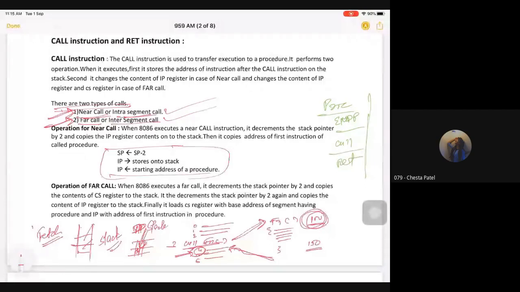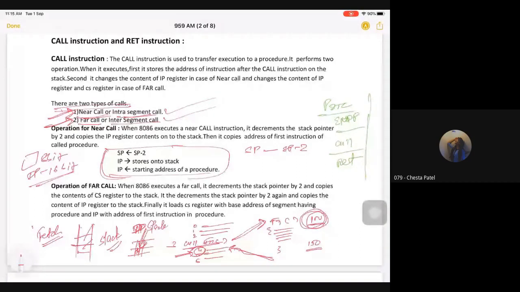So whenever you have a near call, as you can see here, SP is the stack pointer. The stack pointer will get decremented by 2, SP minus 2. You go 2 locations down and store onto the stack. You store your IP into the stack. Why 2 locations down? Because each location is of 8 bit, and our IP is of 16 bit. So if I want to store 16 bit, I need to go 2 locations down.